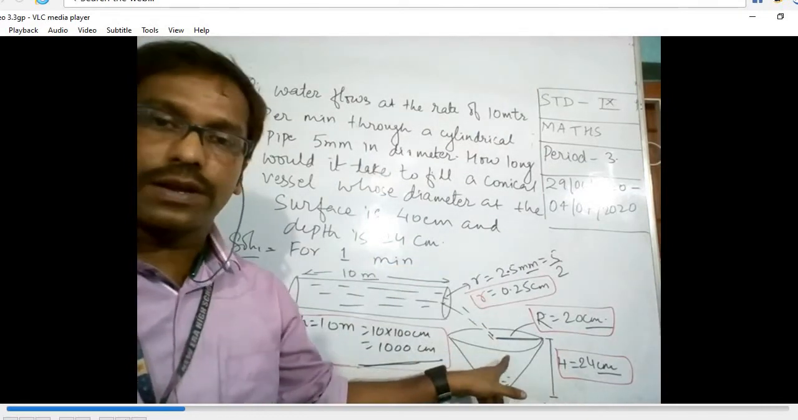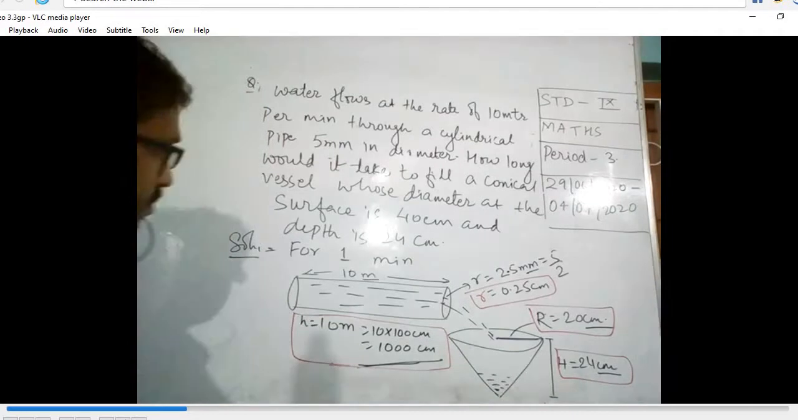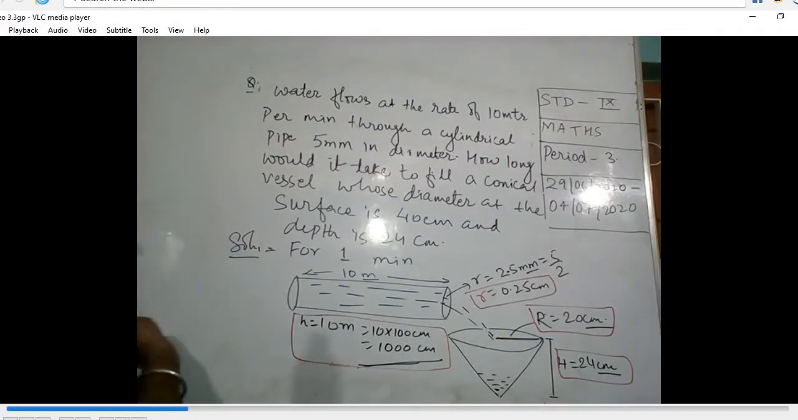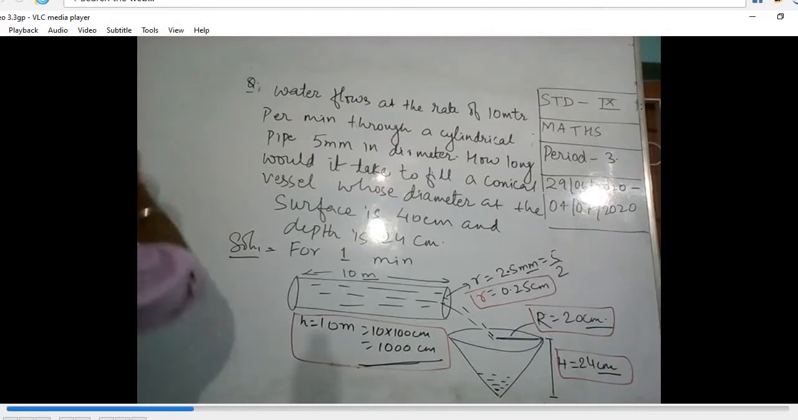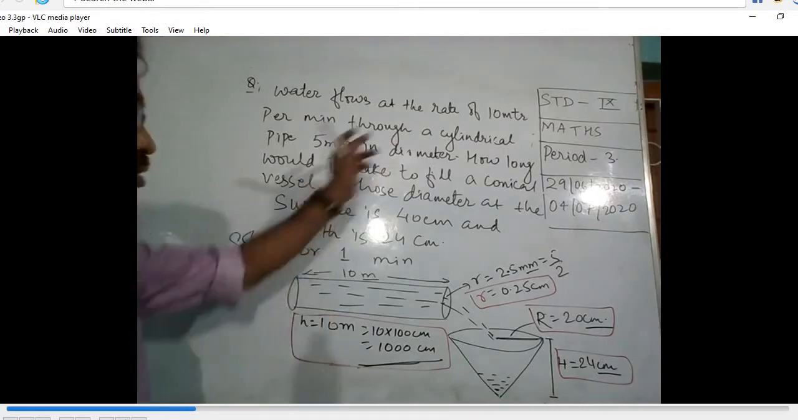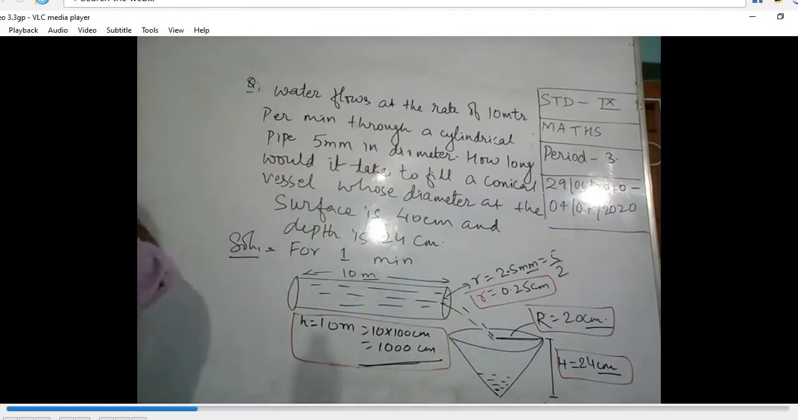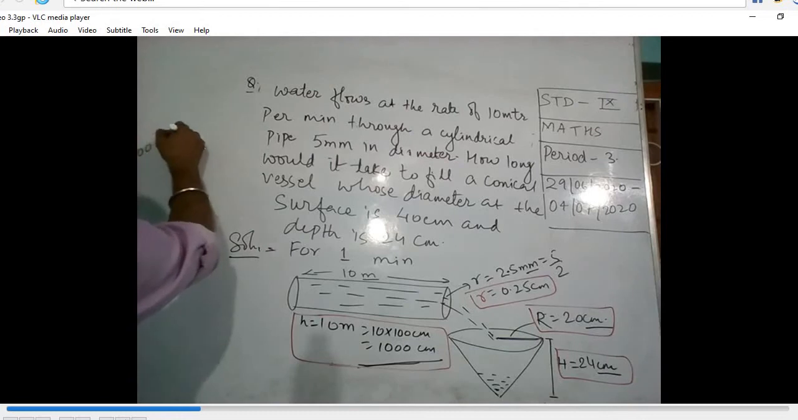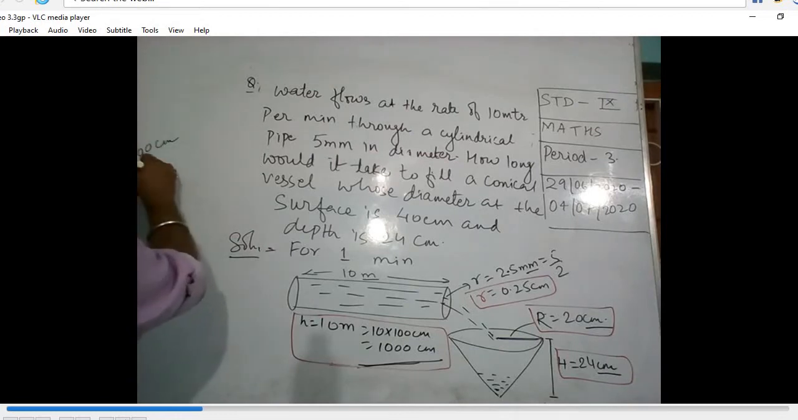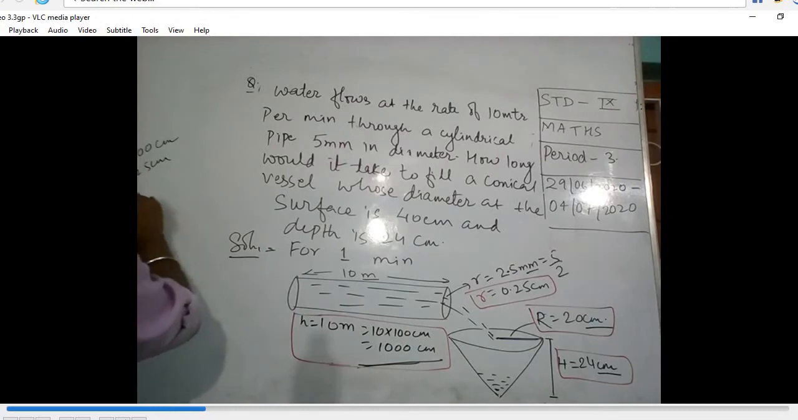fill this conical vessel. So let me note this down. For the cylinder, the height is 1000 centimeter and the radius is 0.25 centimeter. For the cone, the radius is given as 20 centimeter and the height is given as 24 centimeter.